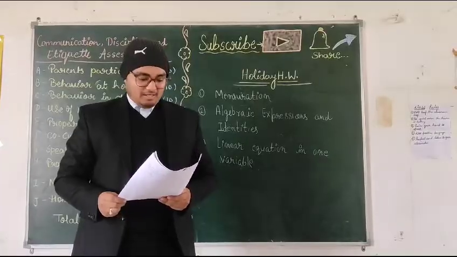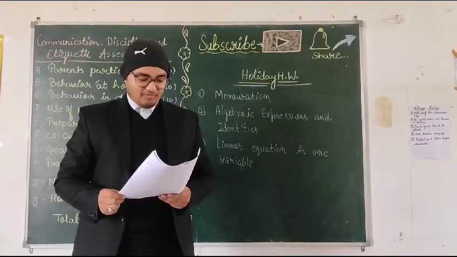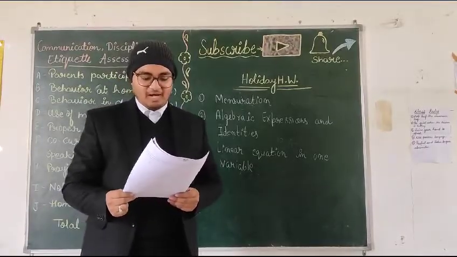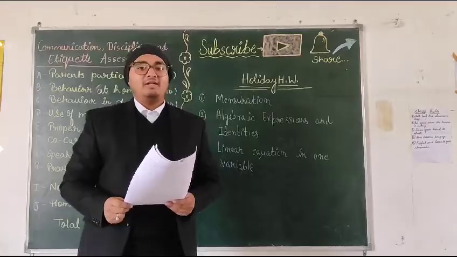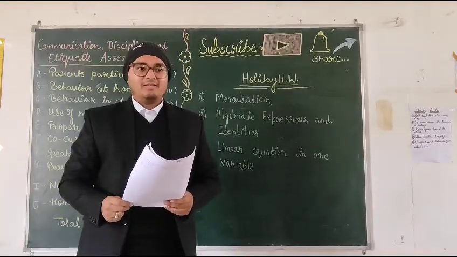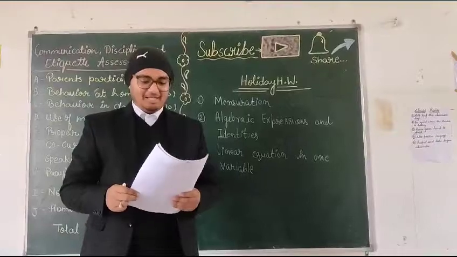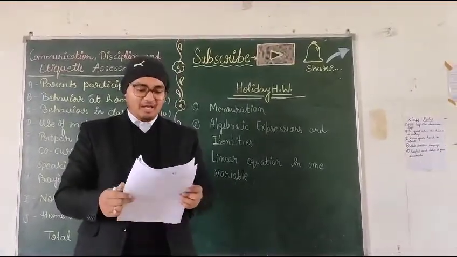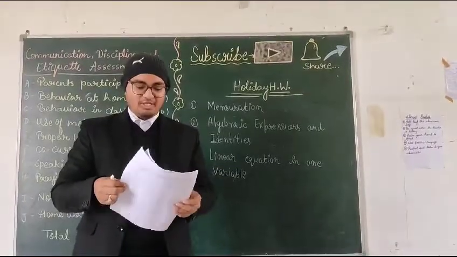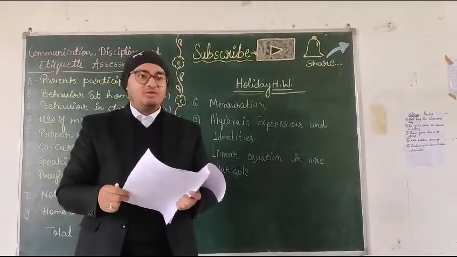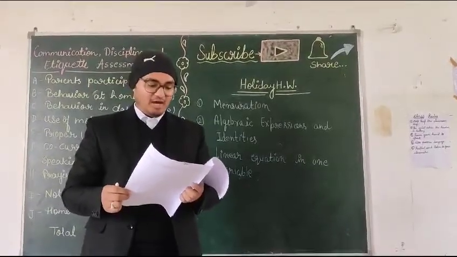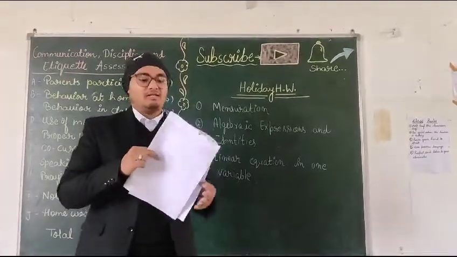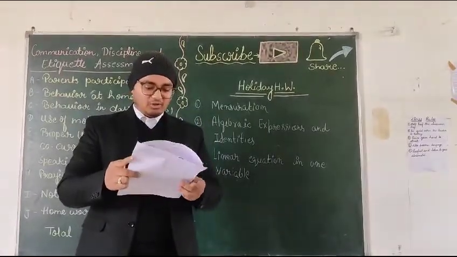Please, if you have any doubts, there are lots of questions in the worksheet, like true or false. If the square of a number ends with 5, then its cube ends with 25. So you have to solve this. This is the whole worksheet, which has 3 or 4 pages, and all the questions are divided into sections A, B, C, and D. You have to solve all the questions, and if you have doubts, I am here to explain some questions. And here are 3 marks questions also.